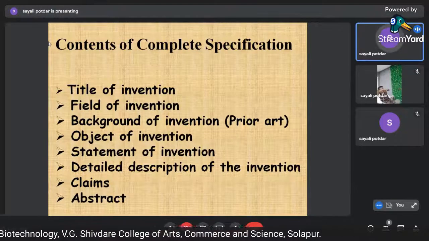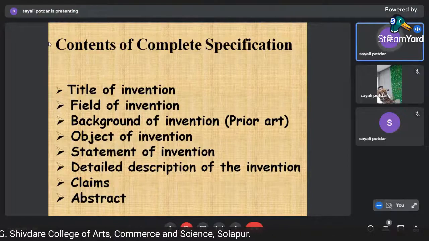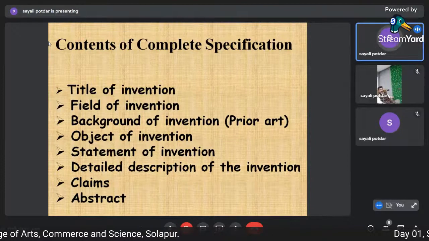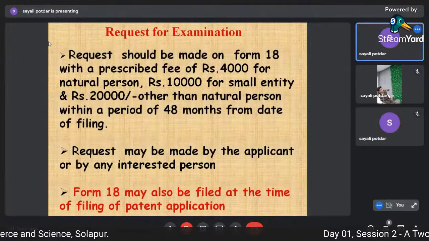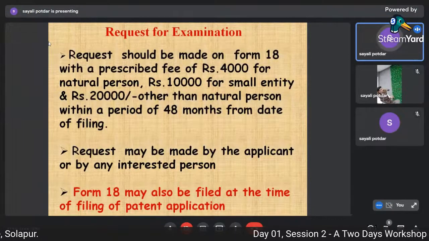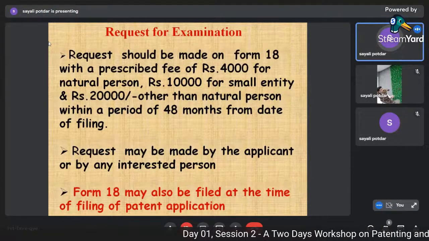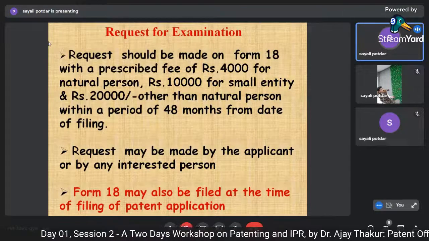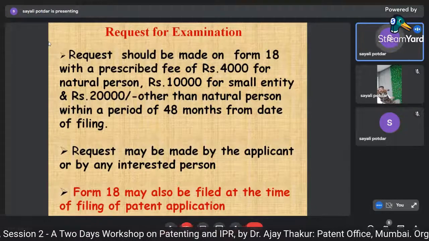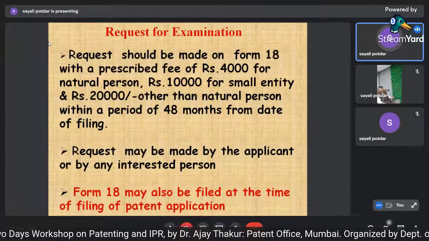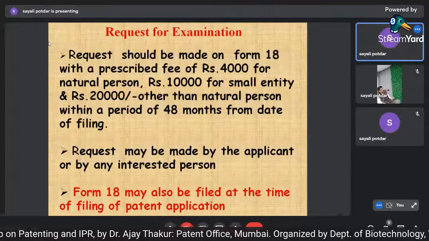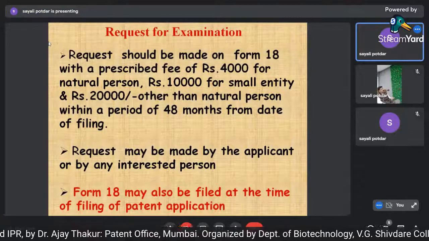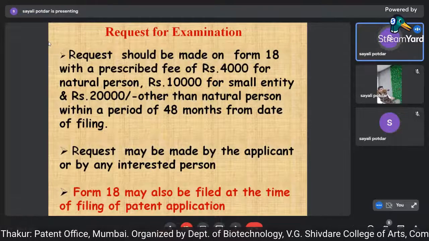Now, how these complete specifications are drafted, we can see tomorrow also while doing the search part. I told you the request for examination has to be filed on form 18. The fees is given in the fee structure that I will show you, but it has to be filed within 48 months from the date of filing the application, by the applicant or any interested person.